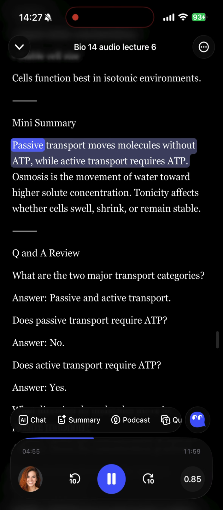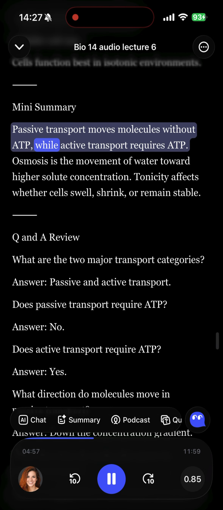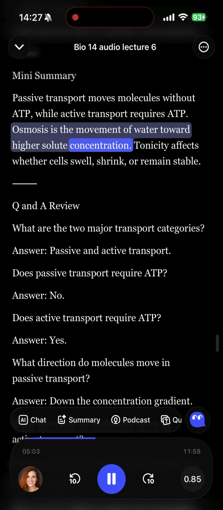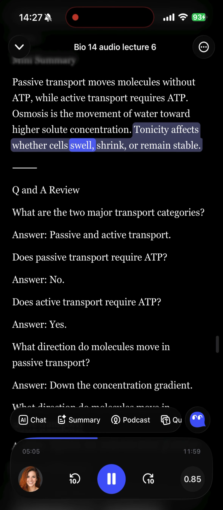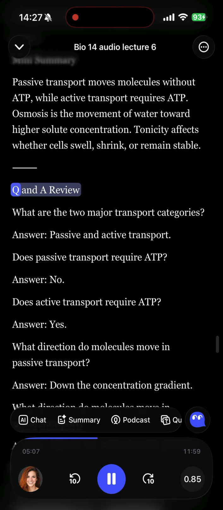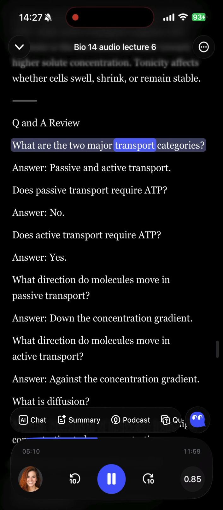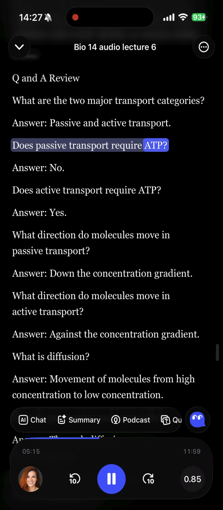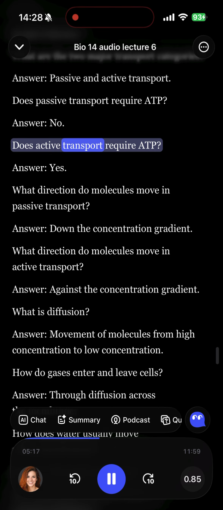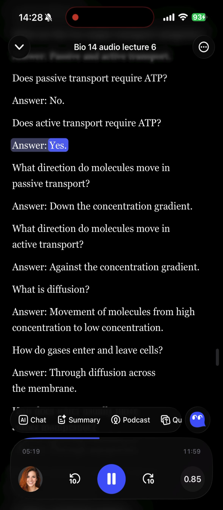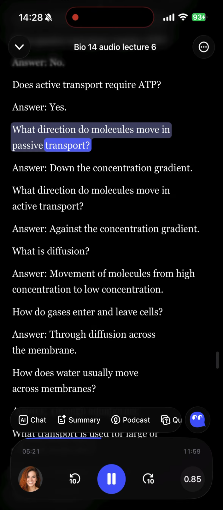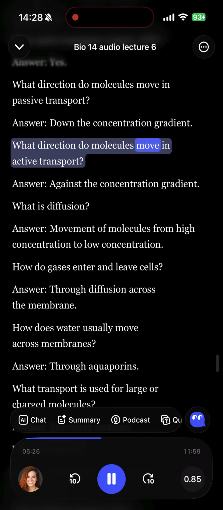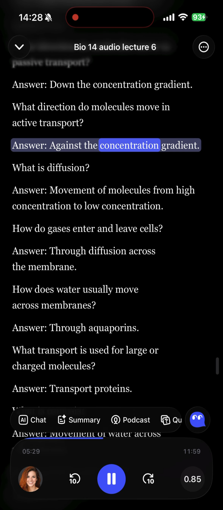Mini summary. Passive transport moves molecules without ATP, while active transport requires ATP. Osmosis is the movement of water toward higher solute concentration. Tonicity affects whether cells swell, shrink, or remain stable. Q&A review. What are the two major transport categories? Answer: passive and active transport. Does passive transport require ATP? Answer: no. Does active transport require ATP? Answer: yes. What direction do molecules move in passive transport? Answer: down the concentration gradient. What direction do molecules move in active transport? Answer: against the concentration gradient.